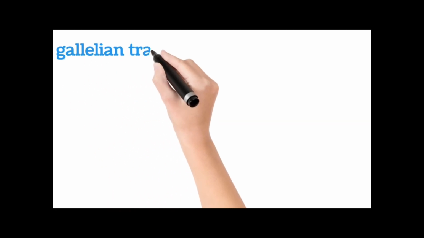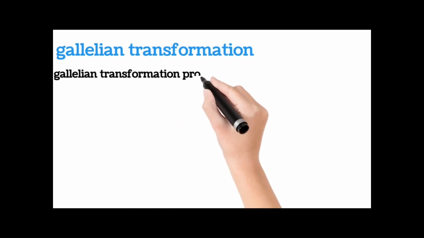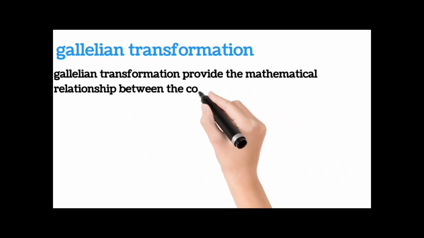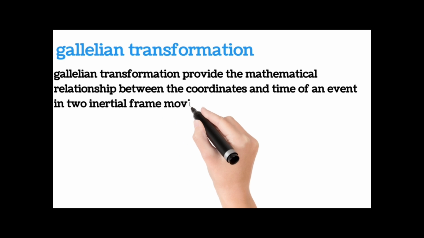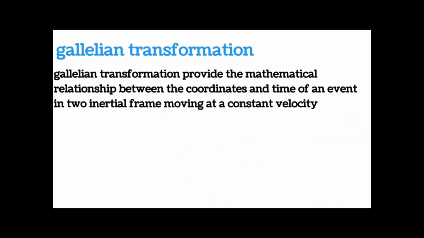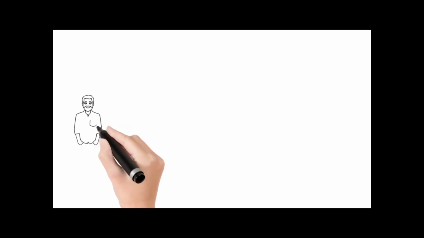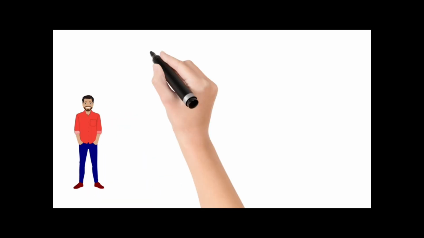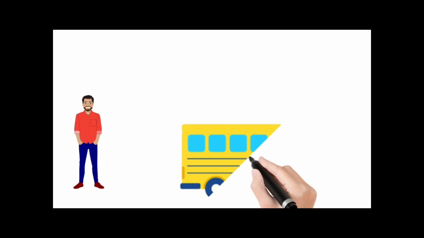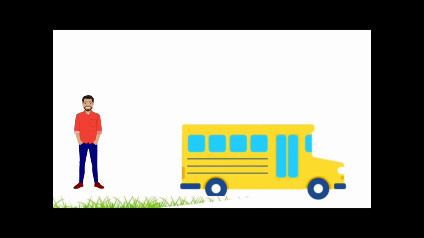Now let us discuss Galilean transformation and its applications. Galilean transformation provides the mathematical relationship between the coordinates and time of an event in two inertial frames moving at a constant velocity. Now we can look into an example. A person is standing on the land and a bus is traveling through there. The land and the bus are two reference frames.